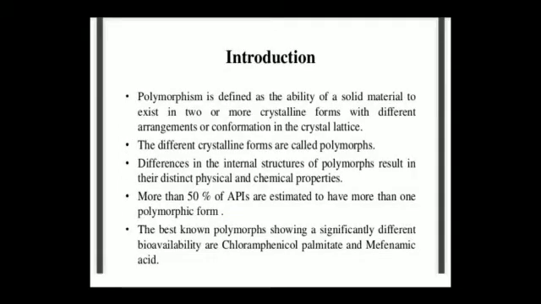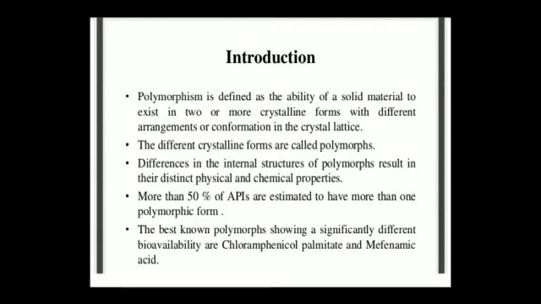Next one, introduction. Polymorphs have differences in internal structure, resulting in distinct physical and chemical properties. More than 50% of active pharmaceutical ingredients are estimated to have more than one polymorphic form. These polymorphs differ significantly in their bioavailability, stability, dissolution, absorption, and melting points.